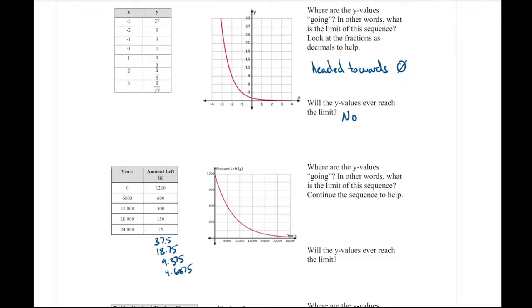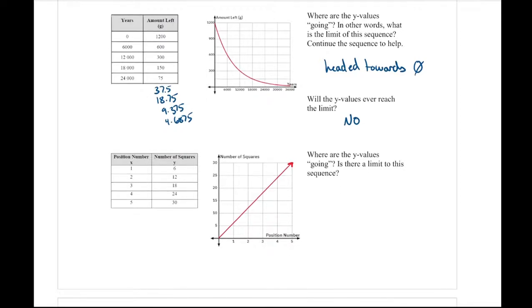But you can see, even by looking at the graph, where do we keep on going, or where do we head to? Well, we're going to head towards 0. If I keep dividing in half, my number is going to keep getting smaller and smaller, so I'm headed towards 0. Will I ever reach that limit? No. I will never be able to reach 0 if I keep dividing by 2. I will get an extremely small number, but I'll never quite reach 0.